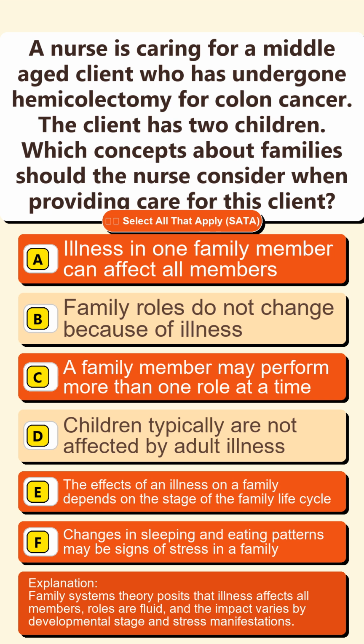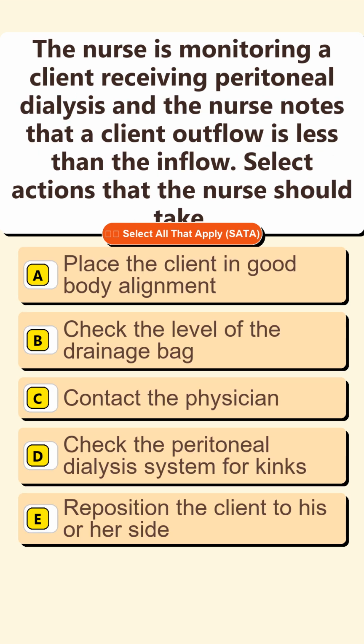Question 3. The nurse is monitoring a client receiving peritoneal dialysis and the nurse notes that the client's outflow is less than the inflow. Select actions that the nurse should take. Option A. Place the client in good body alignment. Option B. Check the level of the drainage bag. Option C. Contact the physician.